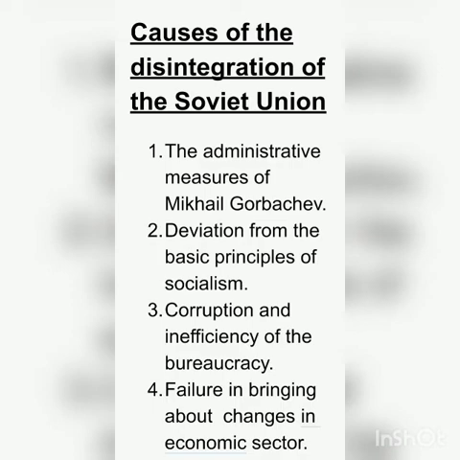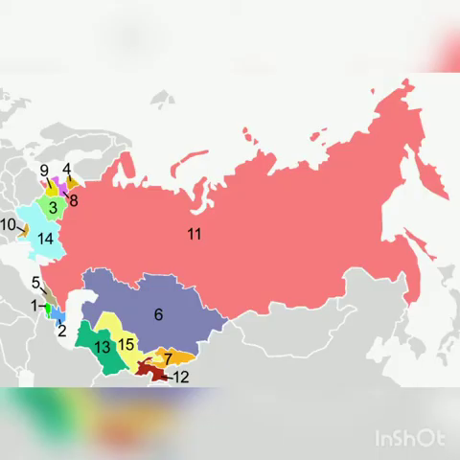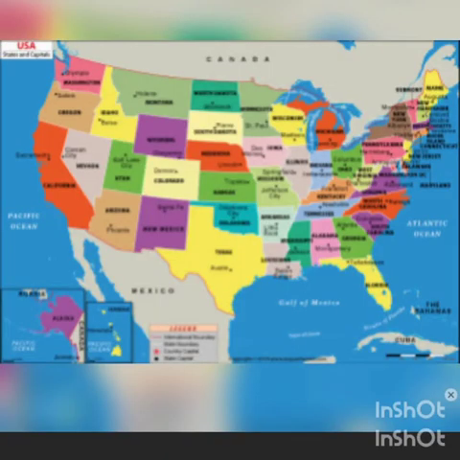Thus, with the resignation of Gorbachev as the president in 1991, the Soviet Union formally came to an end. That marked the end of the Cold War. A unipolar world has emerged under the leadership of the USA in the place of a bipolar one. Now let us discuss the unipolar world under American dominance.